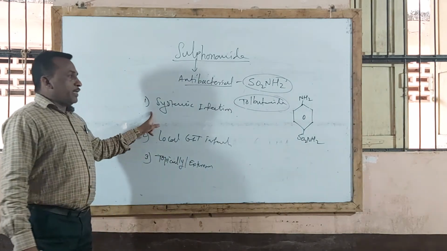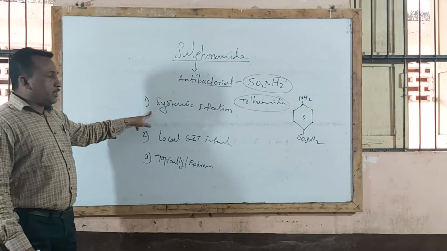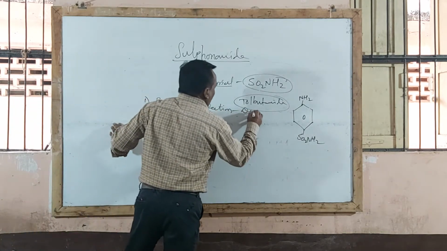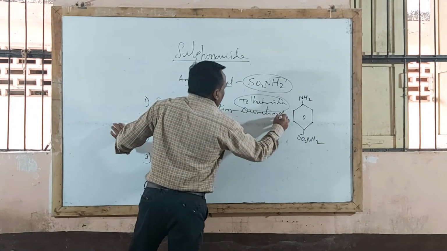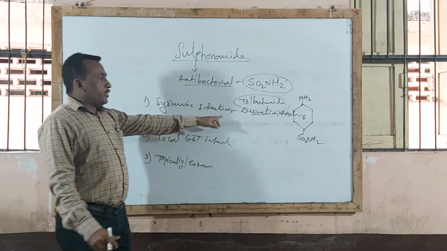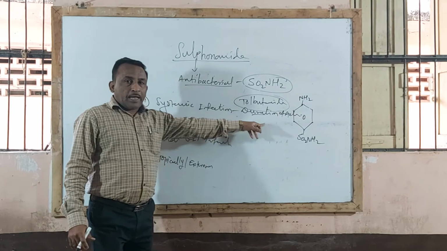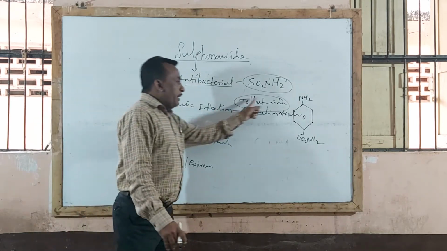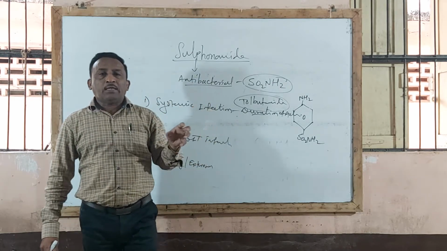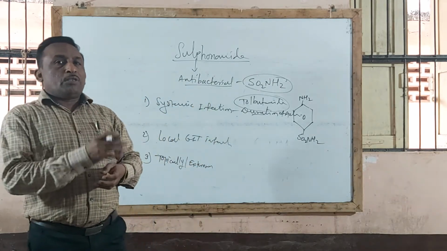Now the first type, those used in systemic infection, are again classified into different types according to duration of action. The duration of action of a drug depends on its affinity to bind with plasma protein.